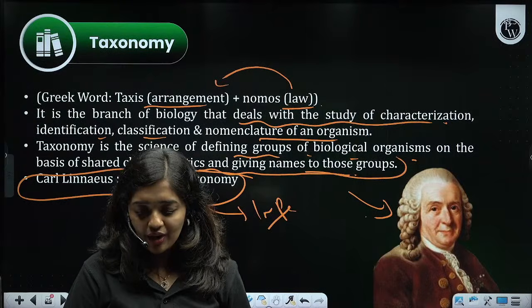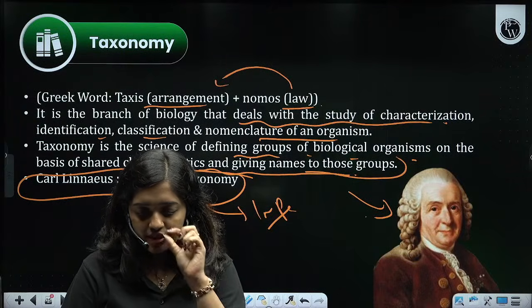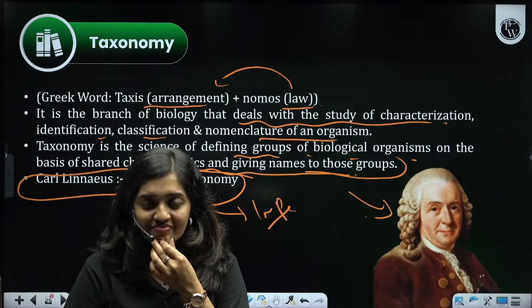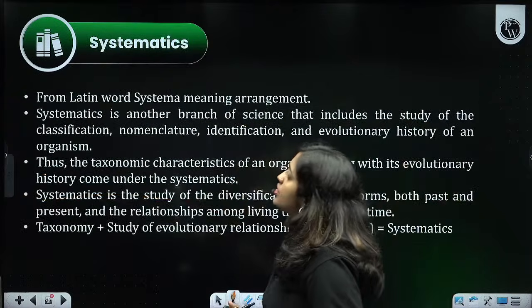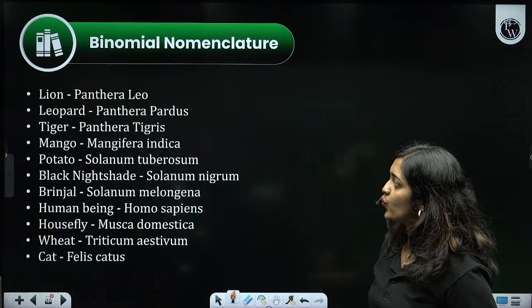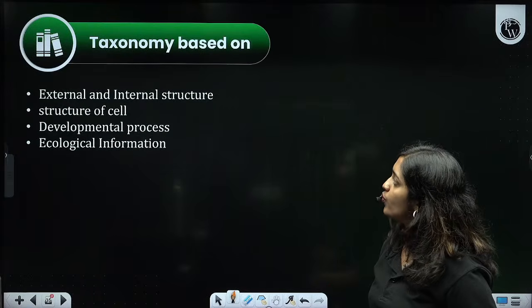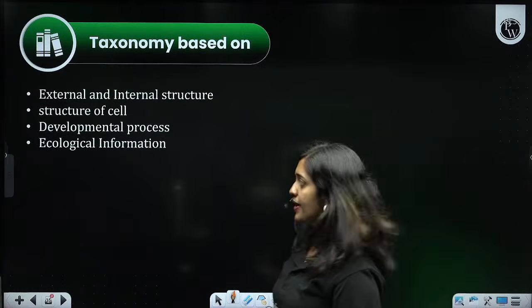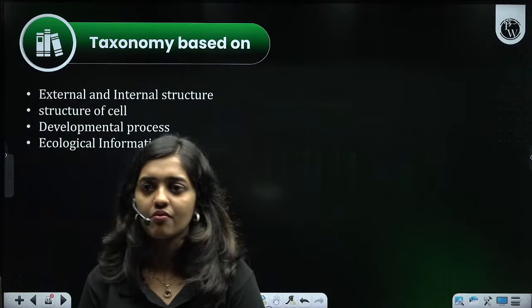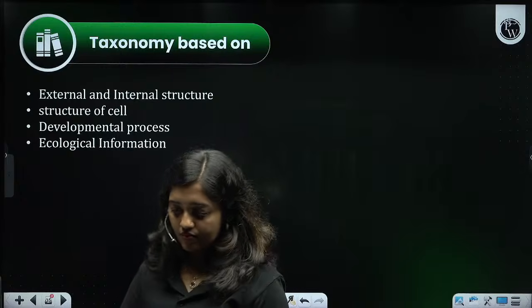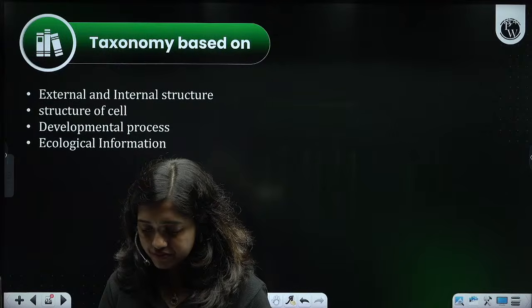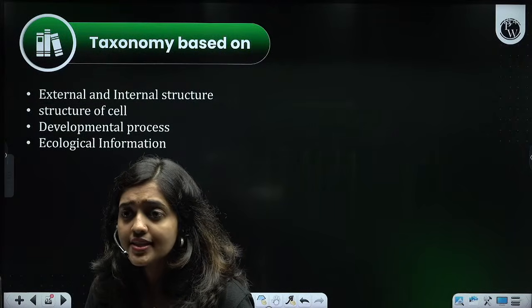Hi, Meher. You are from Kerala. What are you saying? Taxonomy is based on... what is that comment, Darshini?